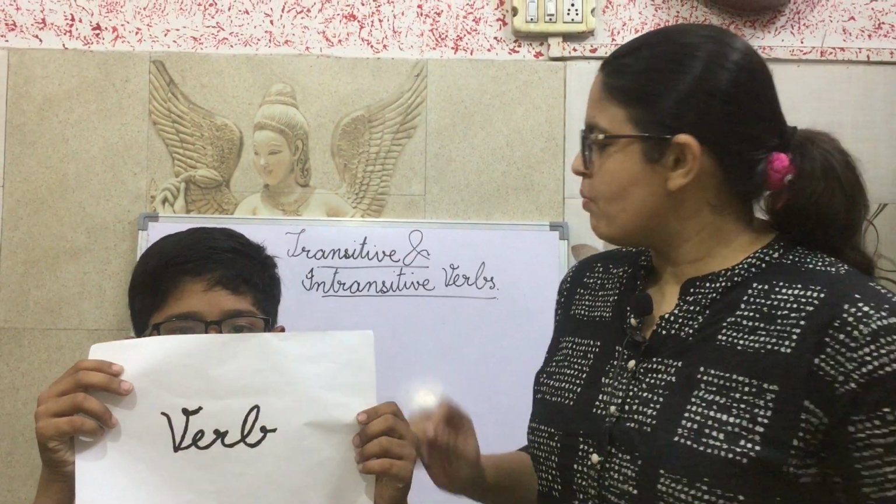Let's take a sentence. For example, the bookshelf holds 3 books. Our bookshelf is holding 3 books, so our verb is holds. It is holding, but what is it holding?